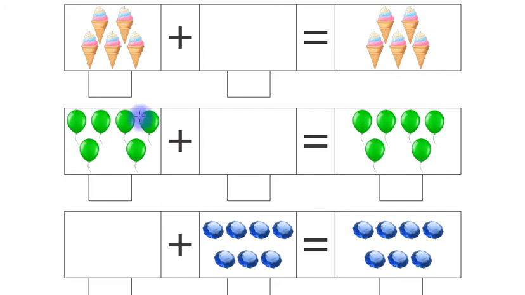Look at this, children. These are 6 balloons. Children, you have to write number 6 here in this box. Plus, there is nothing in this box. There is no balloon. This box is empty. This means 0. Children, you have to write 0 here. 6 plus 0 equals to 6. Children, you have to write number 6 here in this box. That means 6 plus 0 equals to 6.